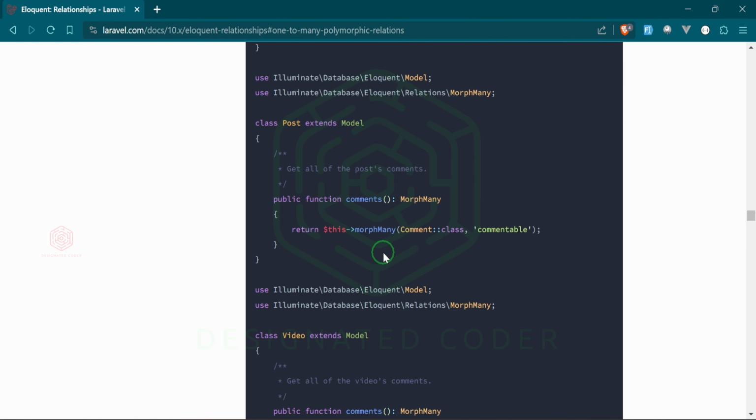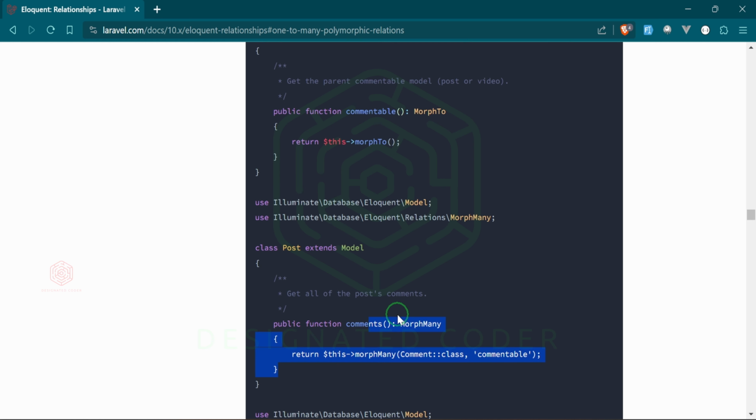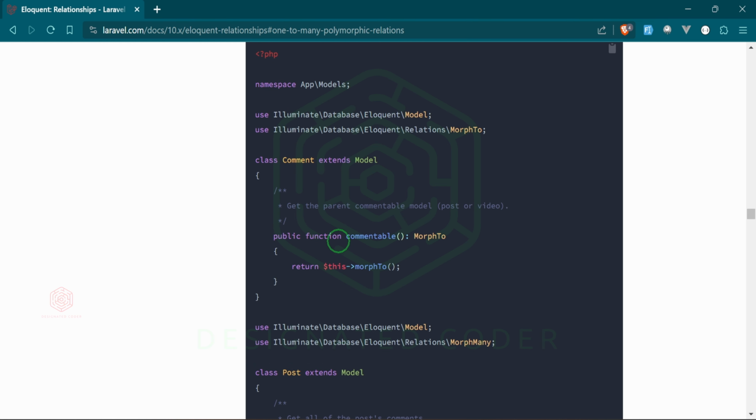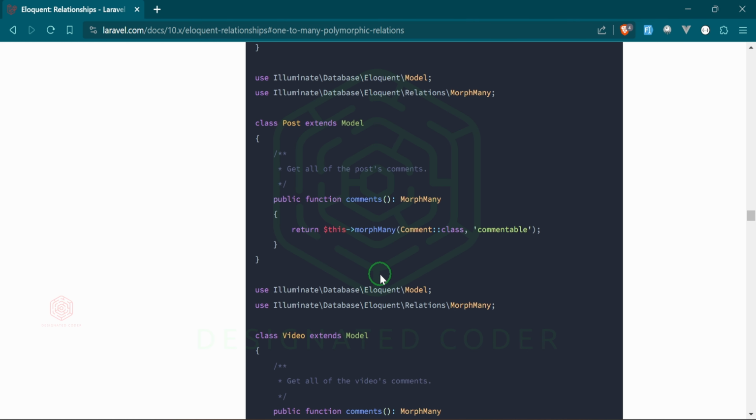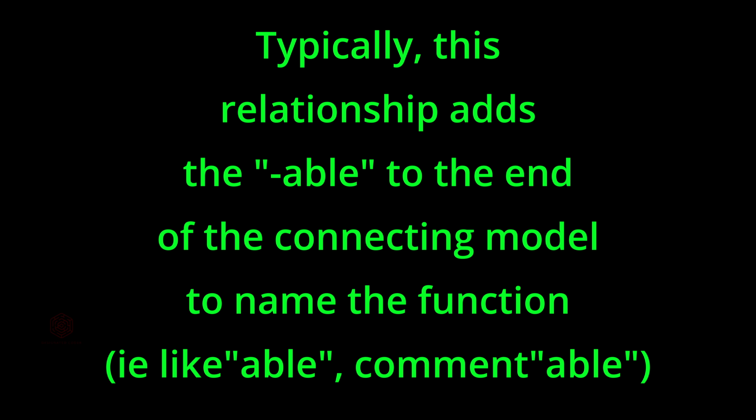We're going to return it. Morph many will belong to the post and the video model because that's what they are addressing, in this example, the comments. So the comments function will be this morph many, and then it'll focus on what that relationship is, which is commentable. And again, that is coming from the comment model. Let's go ahead and continue on with that likes migration.